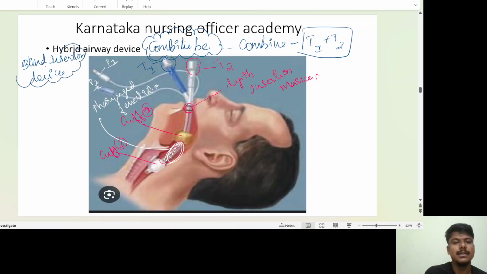So what is it? A blind insertion device. We don't need anything like a laryngoscope, bronchoscope, or video laryngoscope. Nothing is needed, just the tube. The tube is there, and one syringe, a 50 ml syringe. That's enough. I can put the Combitube.